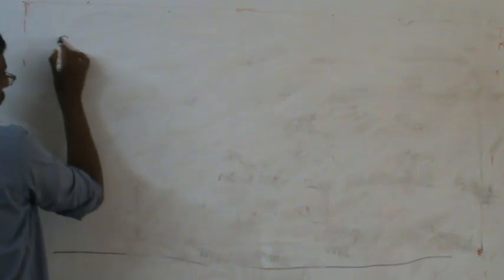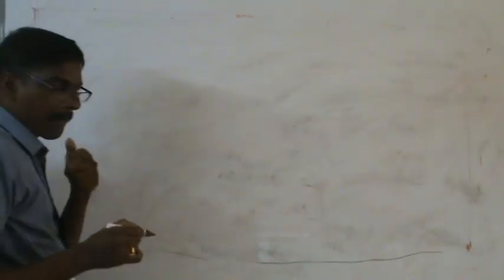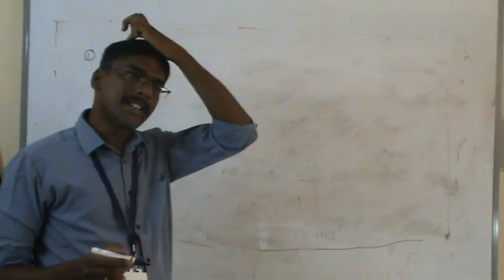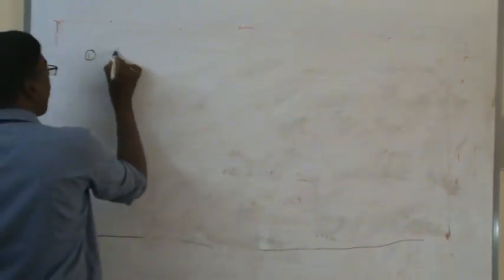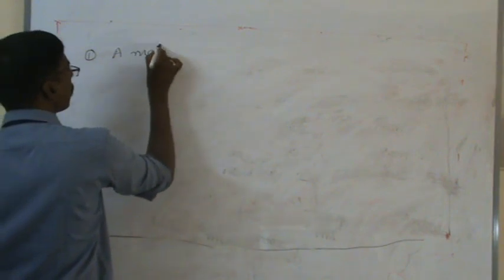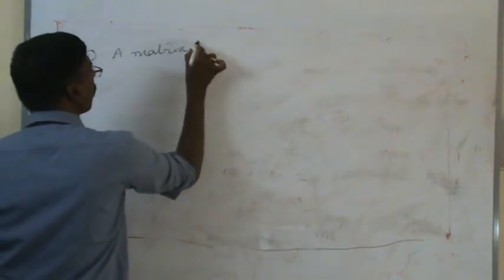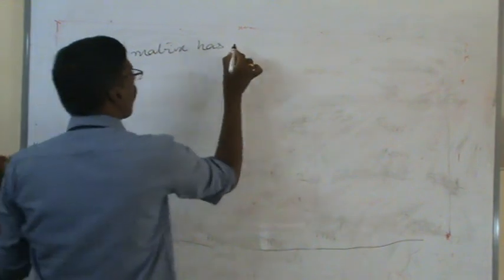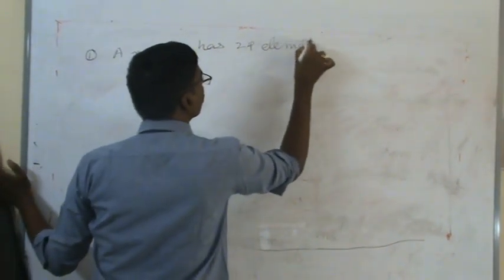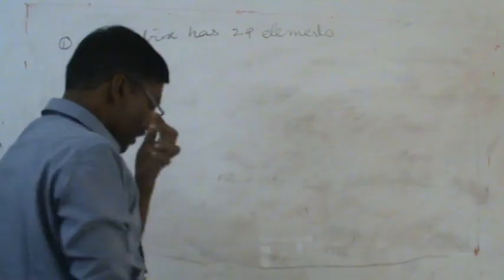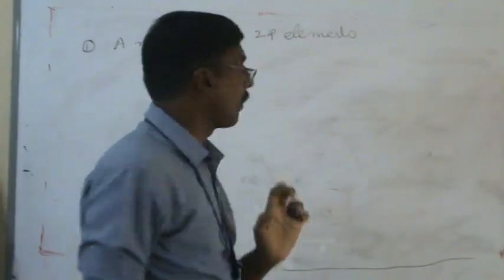In examination, they ask the questions indirectly, not asking directly how many elements are in the given matrix. They will give some example. They are asking the question: a matrix has 24 elements, for example.